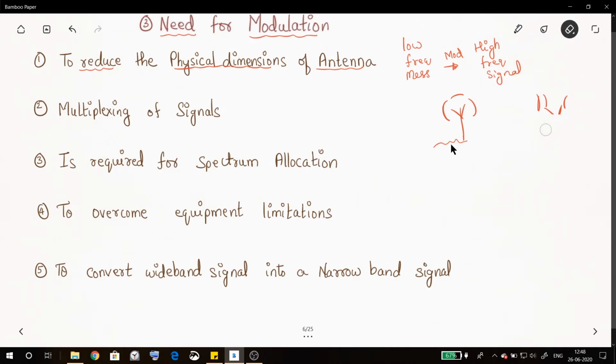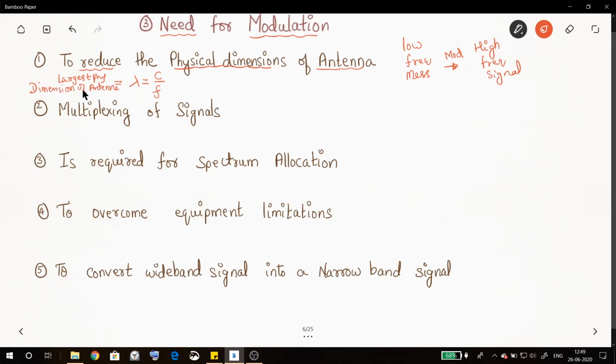Now we know that wavelength is given by speed of light divided by frequency, and also we know that the largest physical dimension of the antenna is dependent on the wavelength of the signal that it is receiving, right?